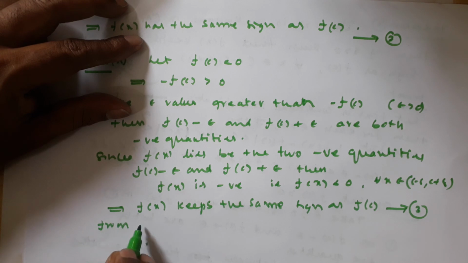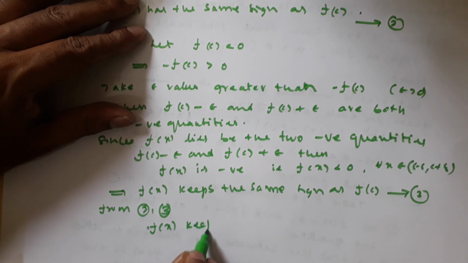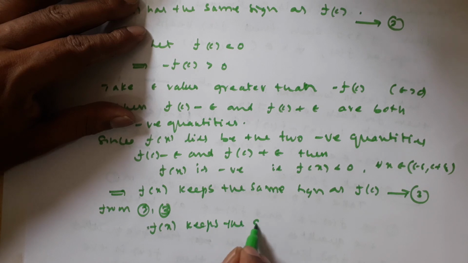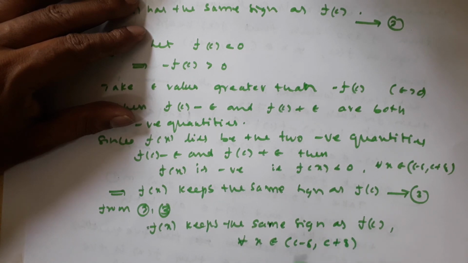From 2 and 3, f of x keeps the same sign as f of c, for all x belongs to open interval c minus delta comma c plus delta.